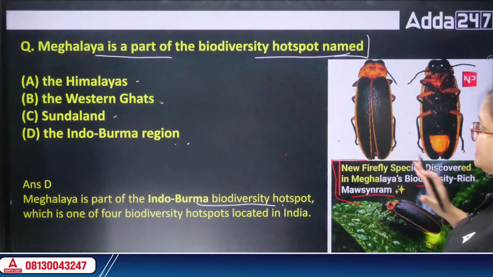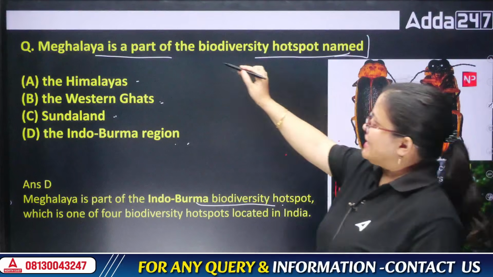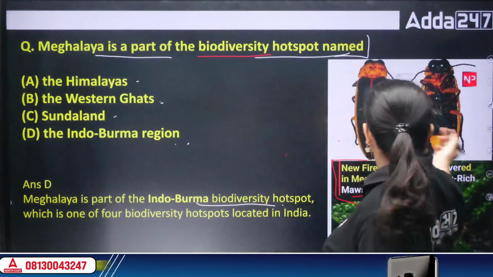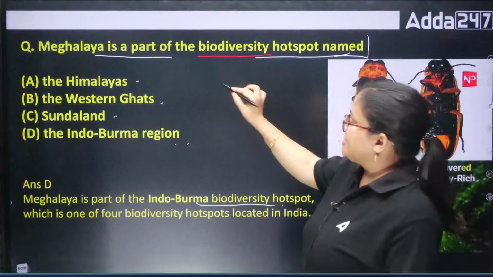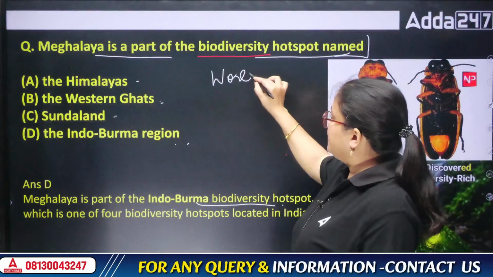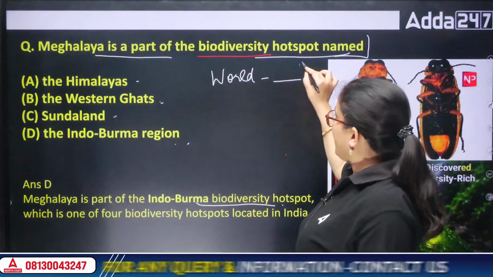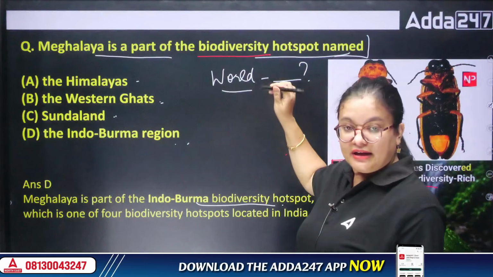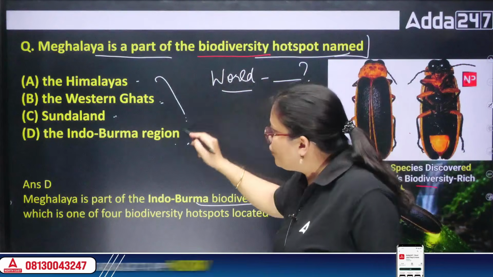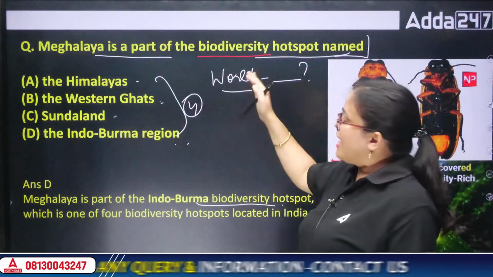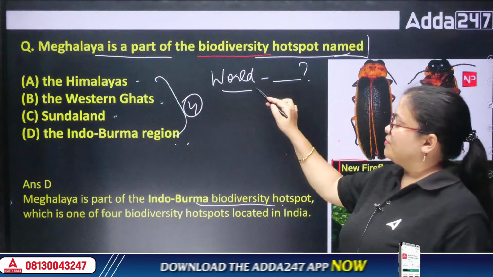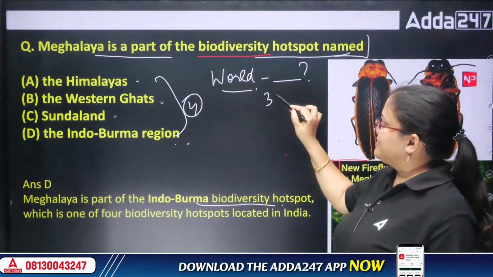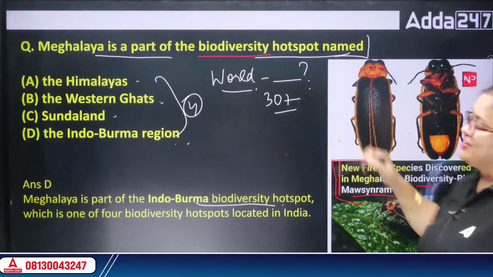Okay, next question. Whenever we talk about biodiversity hotspots, can you name how many total biodiversity hotspots there are in the world? You can give this in the comment section. How many total biodiversity hotspots are there in the world? India has 4. These 4 are from India. How many are present in the world? It is more than 30. So how many exactly? You can give it in the comment section.